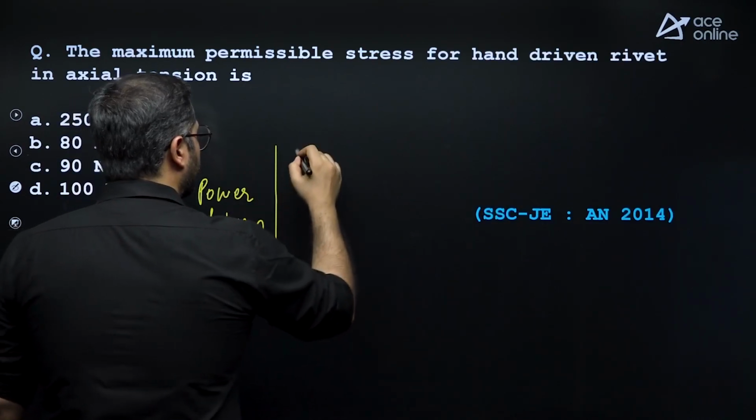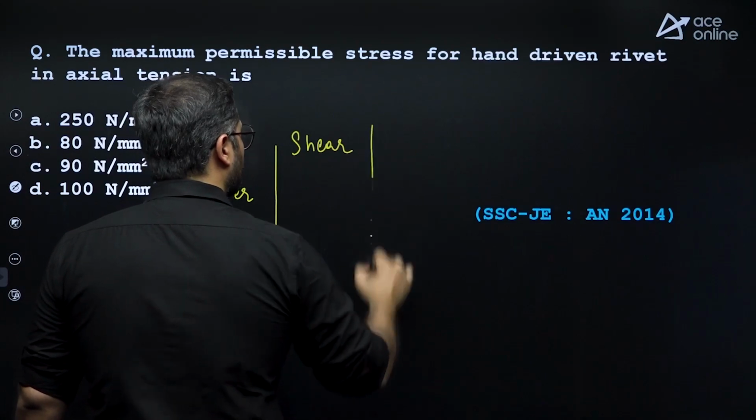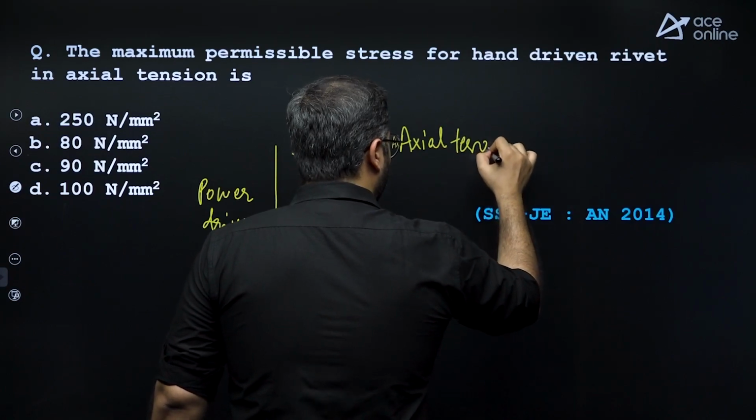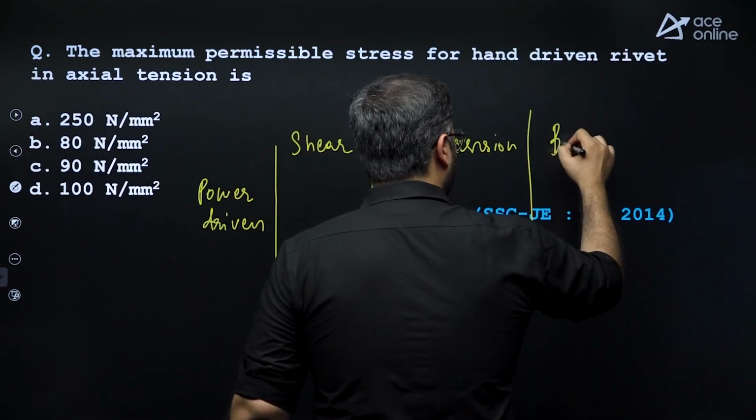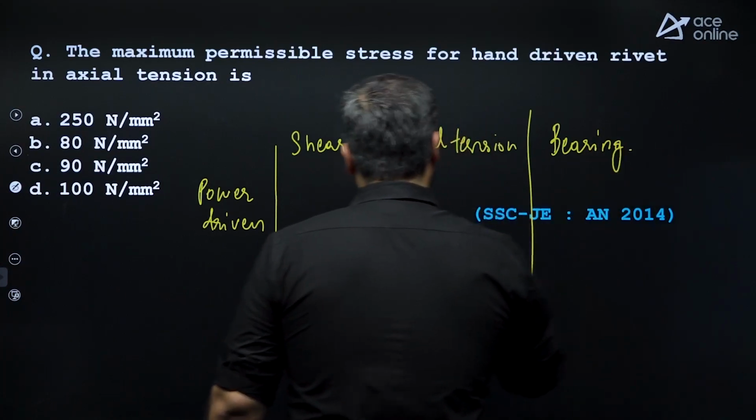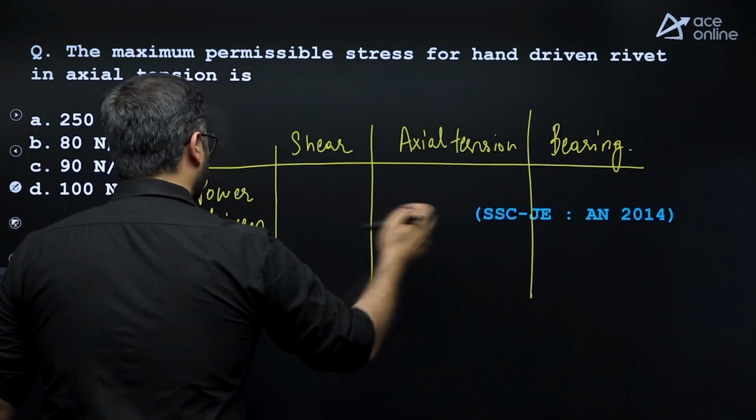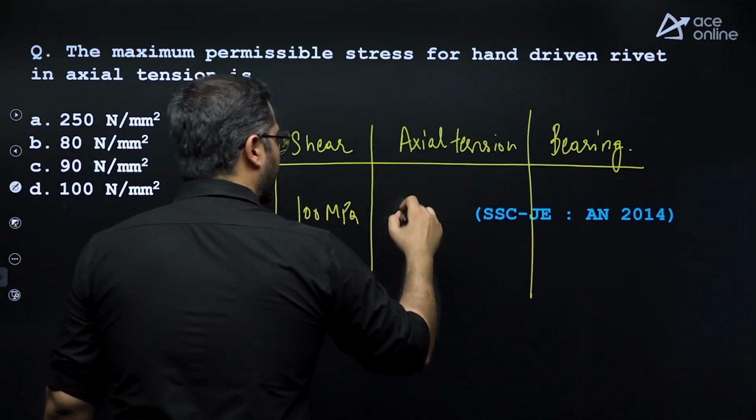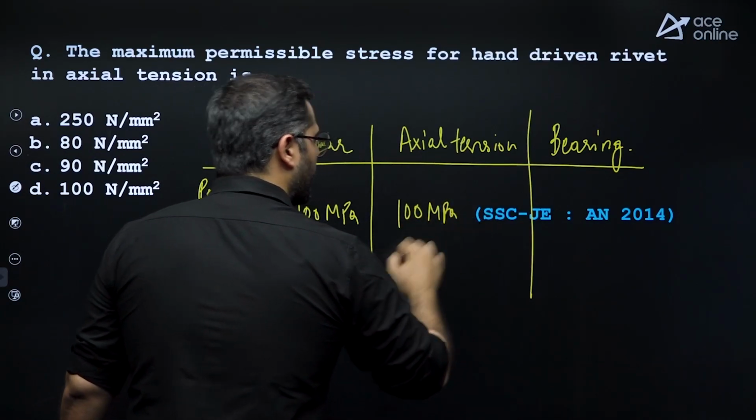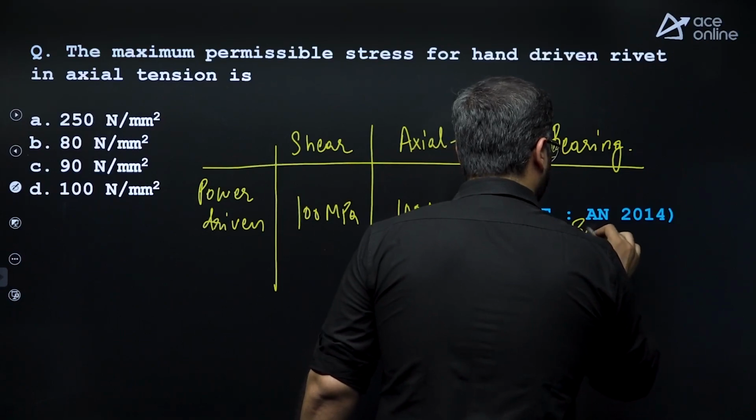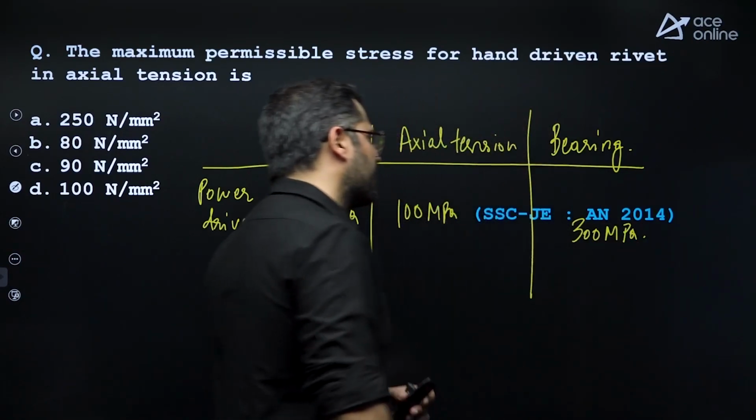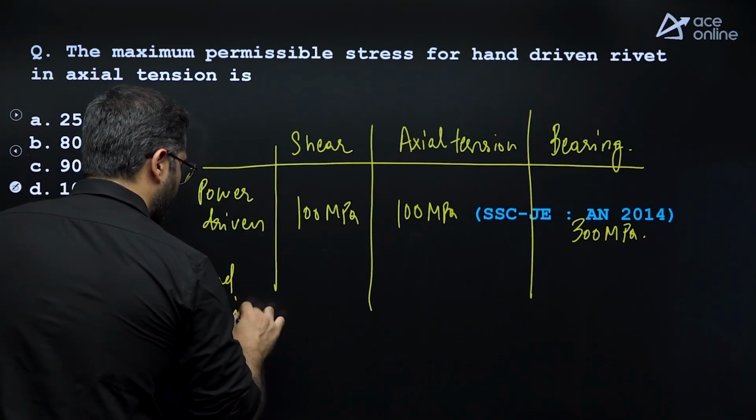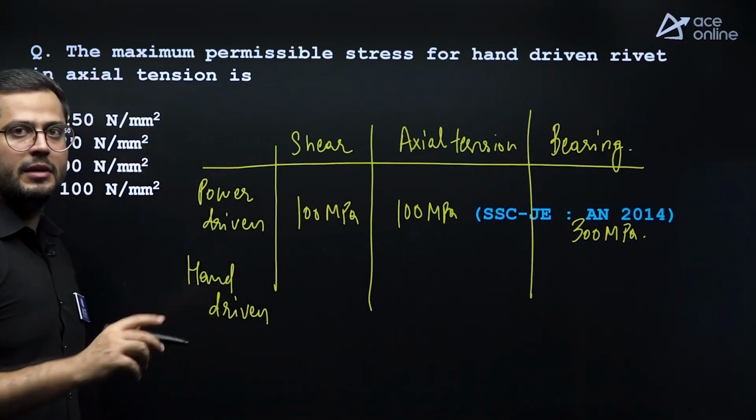So you can see for power driven, just remember this. For power driven, when we talk about shear, and after that axial tension, and after that bearing, right? What is the permissible stress in these three cases for power driven rivets? For shear, this is 100 MPa. For axial tension, again 100 MPa. For bearing, this is 300 MPa, right? Now, for hand driven rivets, you just reduce these values by 20%, right?